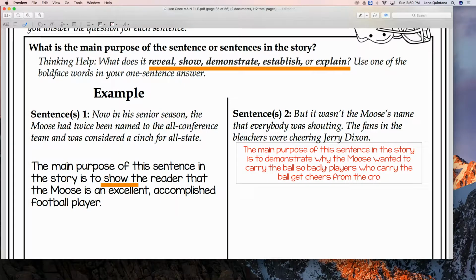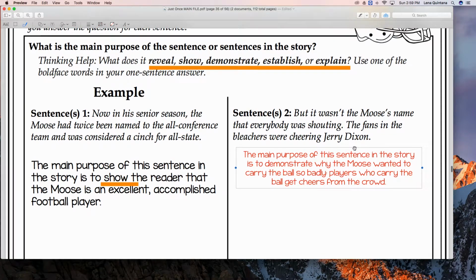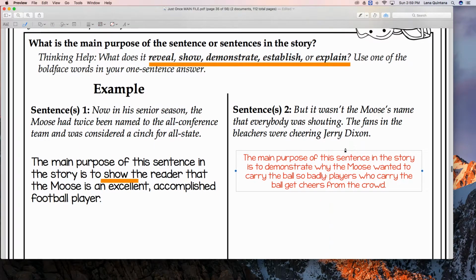And it sounded kind of, now I don't think that I would go so far to call the Moose a selfish player, because obviously he's a good player. You know, he worked very, very hard, and it's hard to be that accomplished, being an all-conference player, an all-state player.